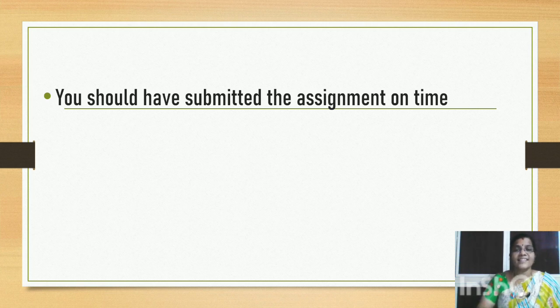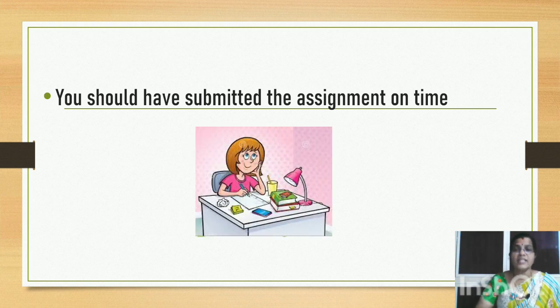Look at another example. You should have submitted the assignment on time. A teacher would utter the sentence to a student. The teacher would say, you should have submitted the assignment on time. The teacher means to say, you didn't submit the assignment on time. I wish you had submitted it on time so that I would have given you the full marks. So it's an advice to the student.